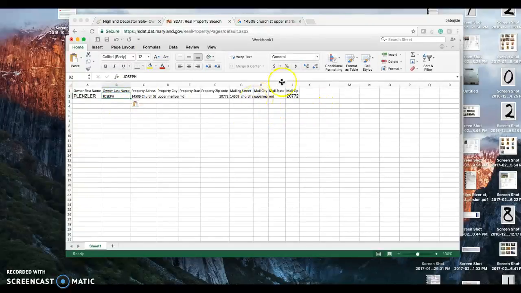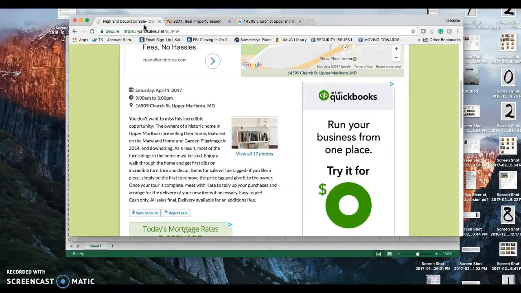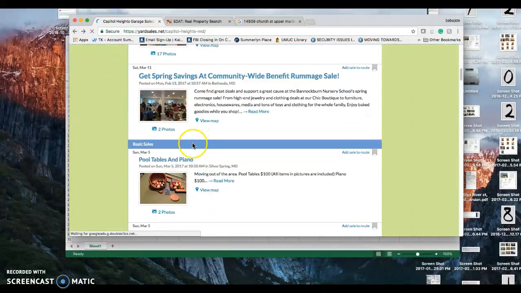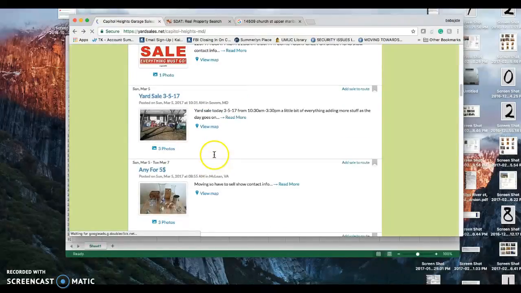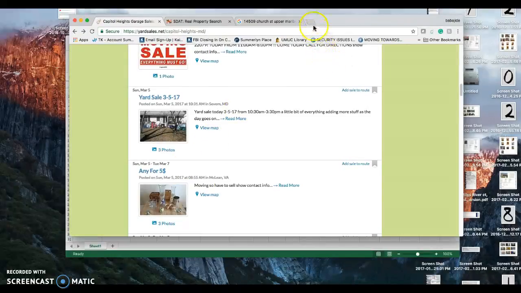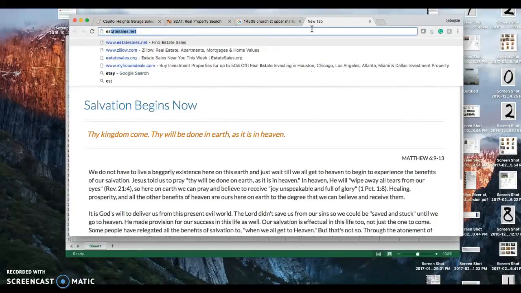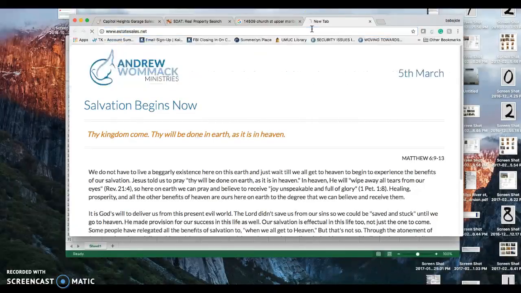So that's one. Following the same example, you go back to the list, and you go through all of them and put that same information in. Now you're going to do the same task for all the other websites. For example, the second website is estatesales.net.